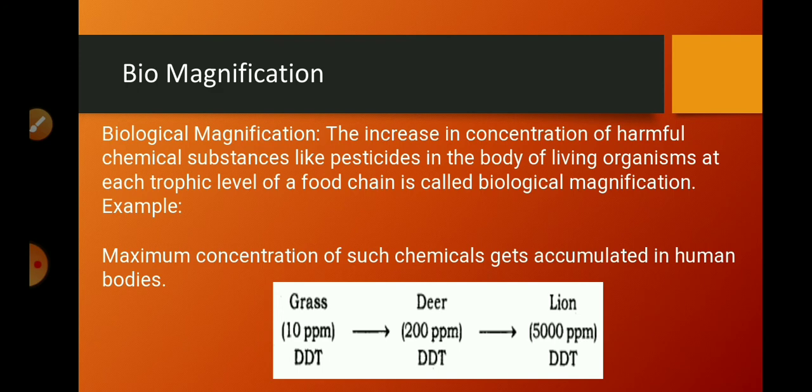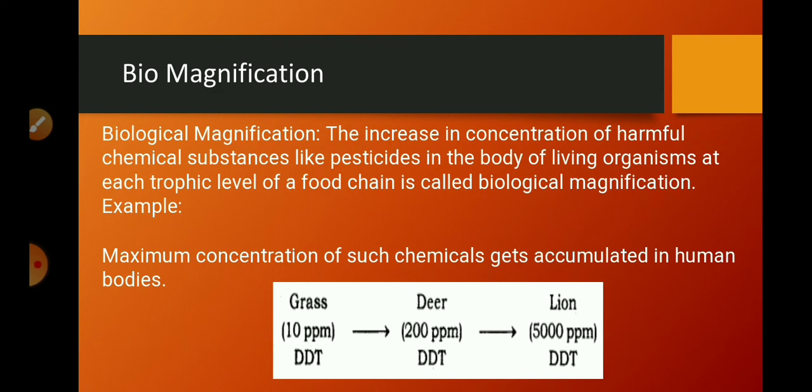And the progressive increase in the concentration of non-biodegradable substances in organisms at each trophic level is known as biomagnification.